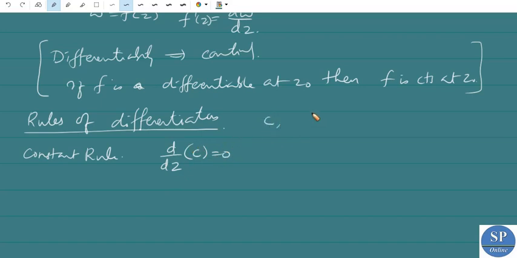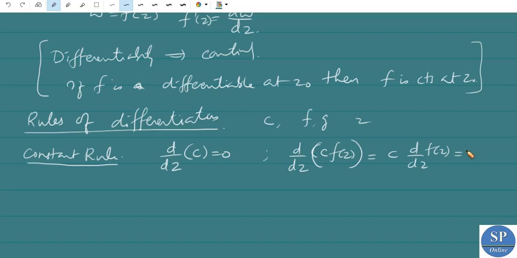Let f and g be differentiable functions at a point z. Then the constant rule is d by dz of c equals 0. Also we have d by dz of c into f of z is equal to c into d by dz of f of z, that is c into f dash of z.